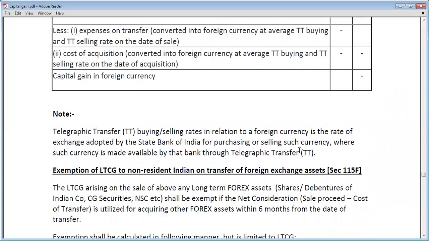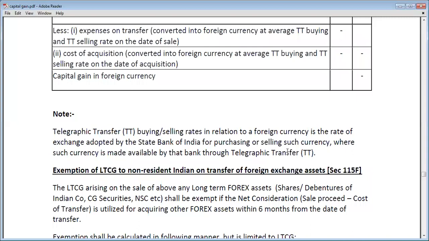So the telegraphic transfer buying or selling rate is the rate determined and used by the State Bank of India for purchasing and selling that currency.